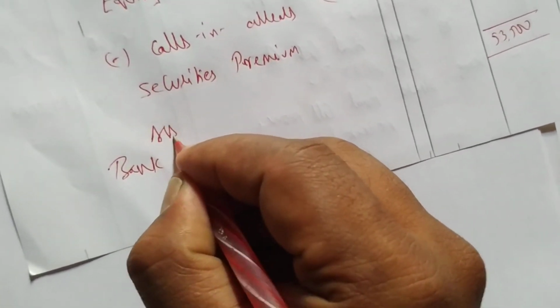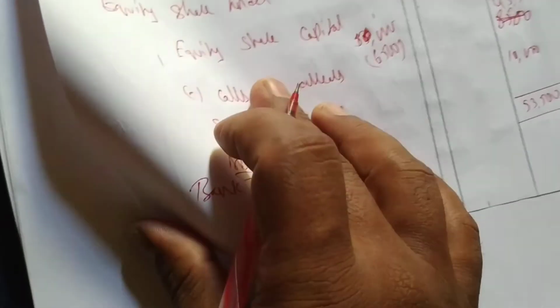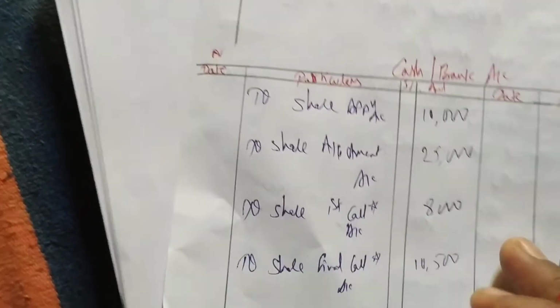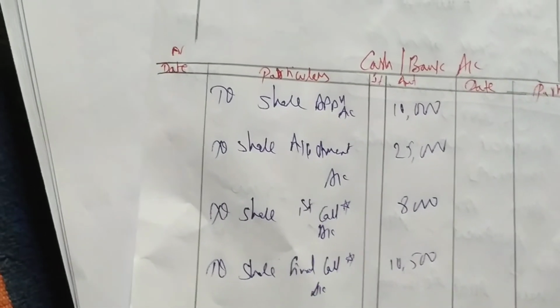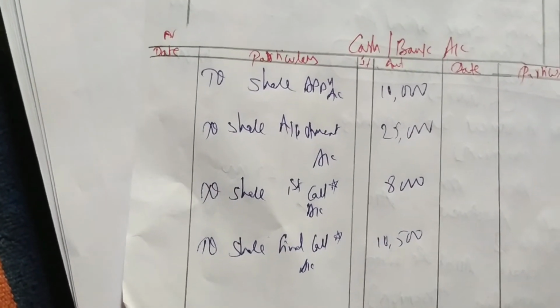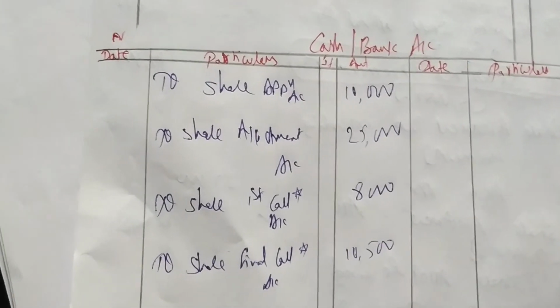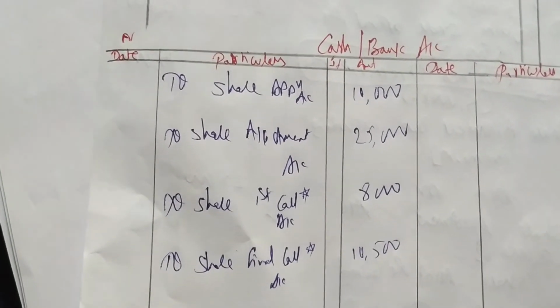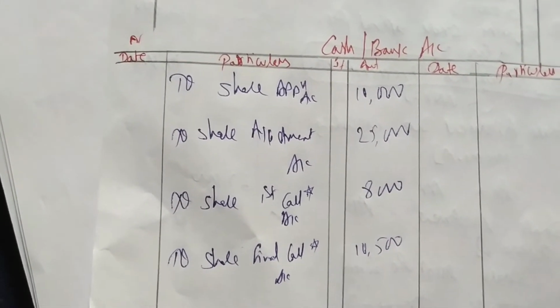Now we have to take total of bank. Okay, this is assets. So bank total we will do, cash or bank. So 10,000 plus 25,000 plus 8,000 plus 10,500. 53,500 bank total we are getting.